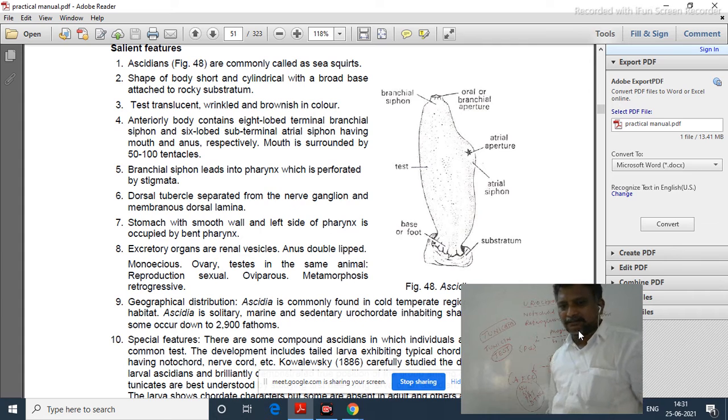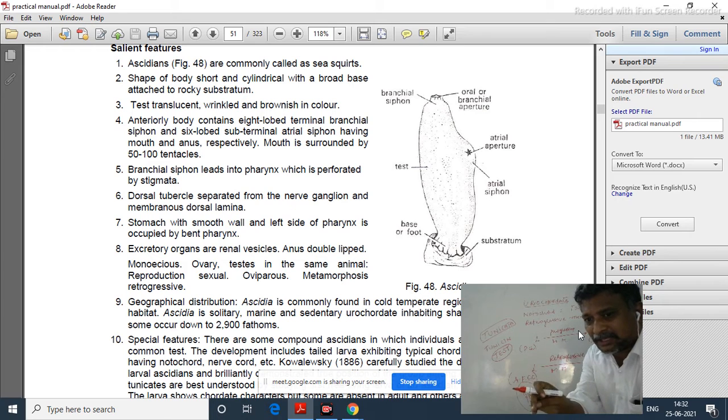Test is the name of the body wall, which consists of a protein named tunicin. Hence we named them Tunicata. Is it clear? Yes, sir. Why are they called Urochordata? Due to the presence of notochord in their tail region. Hence we named them Urochordata.